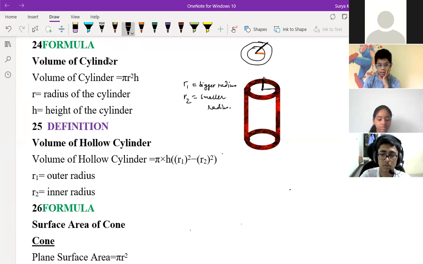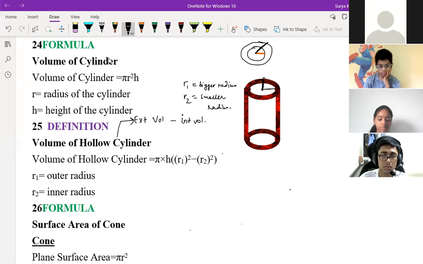Is it clear, children? So if you just subtract the volume part, we'll write here external volume minus internal volume is nothing but what? Volume of hollow cylinder. So volume of hollow cylinder is nothing but what, children? External volume minus internal volume, because internal volume, nothing is there, that we have taken it and just thrown it out. Can you understand what I'm saying?